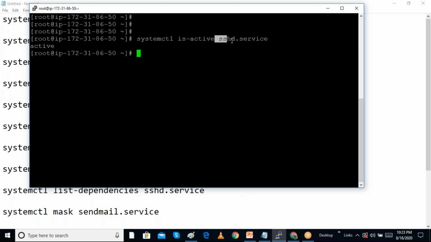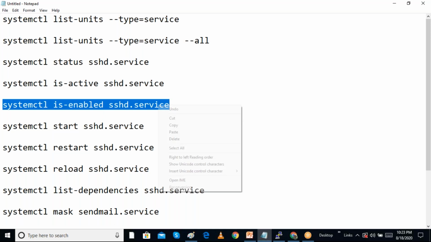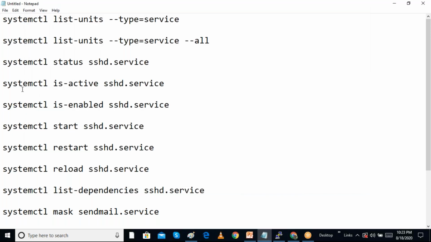We can just give sshd also, because the default extension is service. It is showing active because the service is started. Whether it is enabled or not: enabled means we are making the startup type automatic. That means whenever we restart the system, this service will automatically start. So we can do like this.